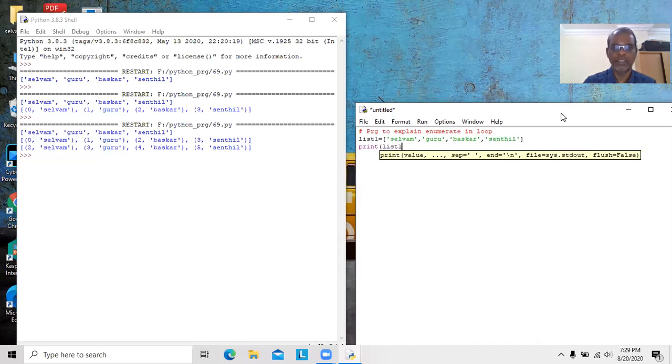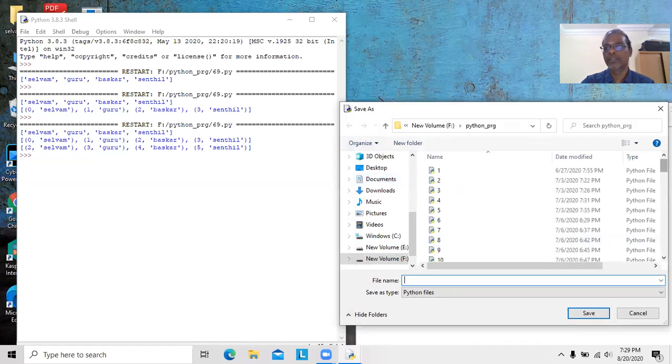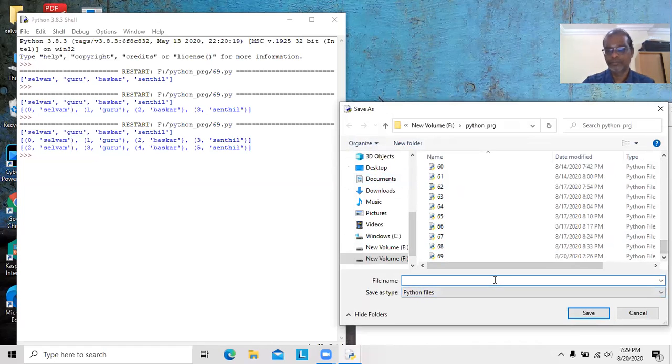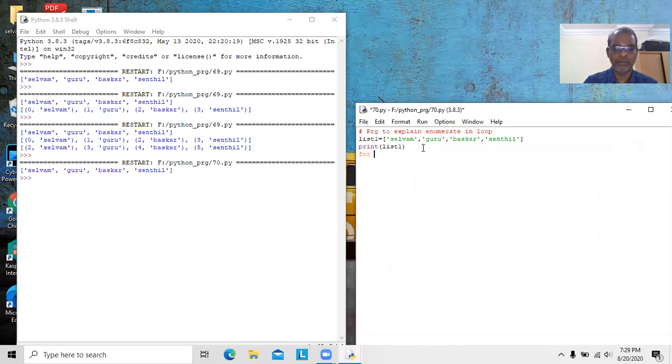First, I will display the content of the list. I'll save the program and then run the program. So that's good. Now I have to use one for loop. List 1, I'm not giving any start value. So this enumerate of list 1 creates one list with 4 tuples.